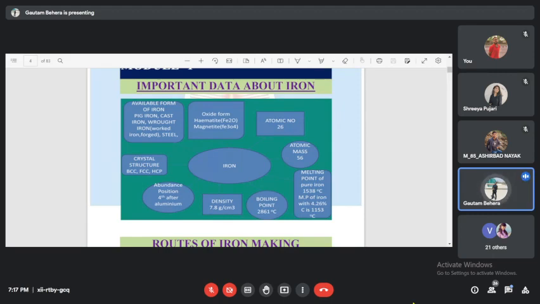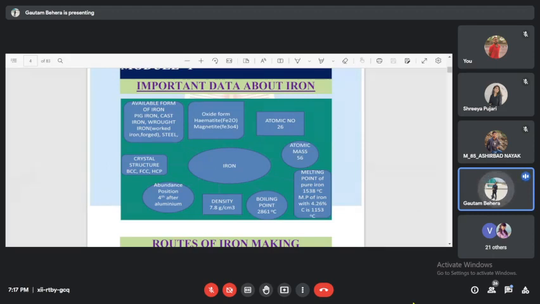But technically, reduction means addition of electrons. Anyway, in a simple way, Fe2O3 will become Fe. That is iron making. But basically, we end up with impure iron. You always have to remember we never get pure iron during iron making. If it is in the molten state, we say it is pig iron, because it looks like the litter of pig.